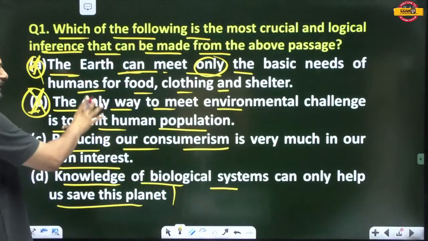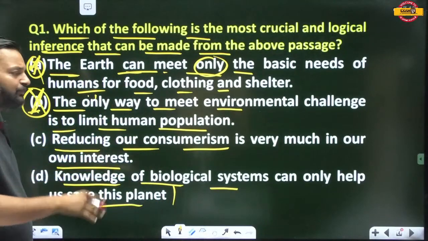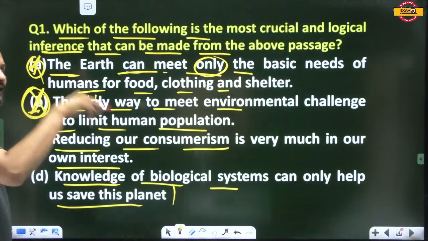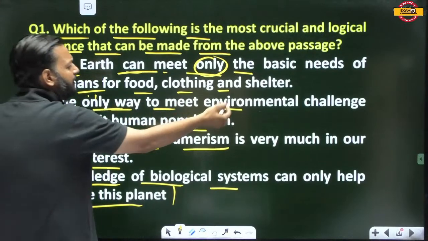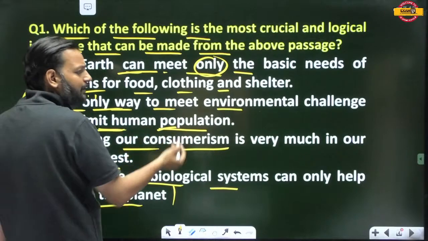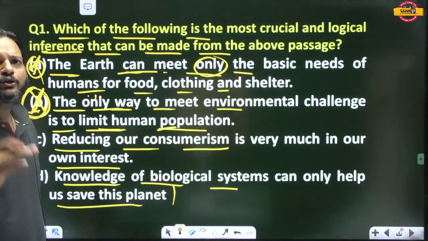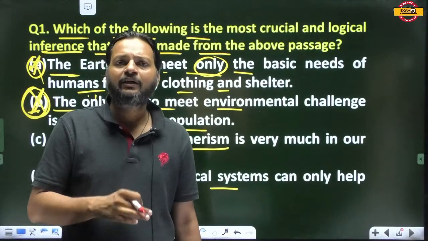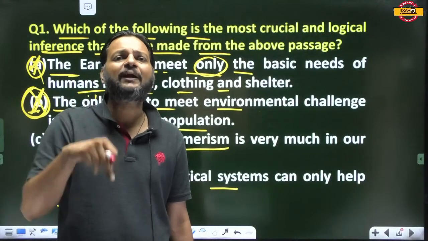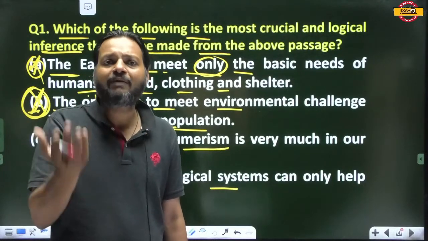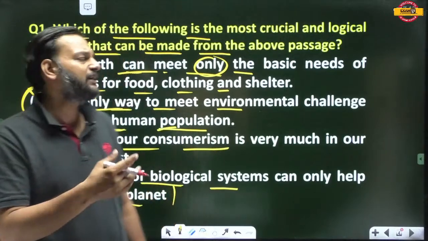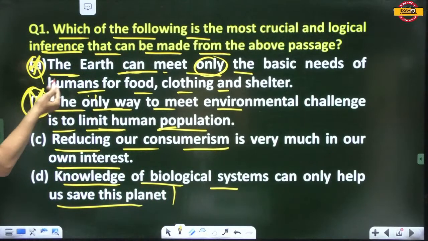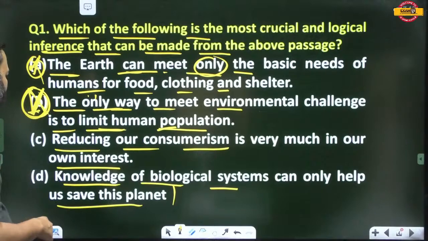This statement in itself can be correct. The only way to meet our environmental challenge is to limit human population. Definitely, if you limit human population, it may help reduce the burden that is on our planet Earth. But it has not been mentioned in the passage, that's why it cannot be the answer. So eliminate B because it is not there in the passage.